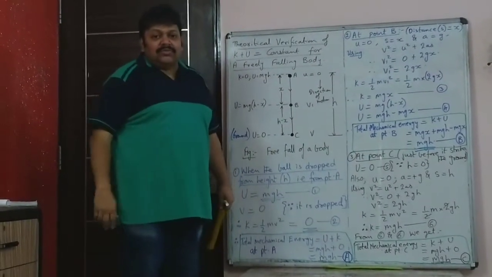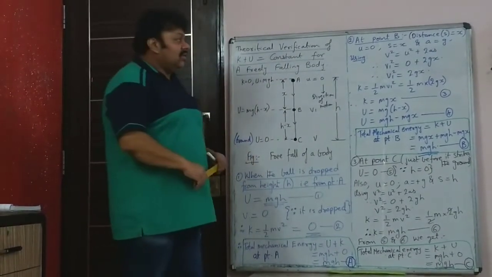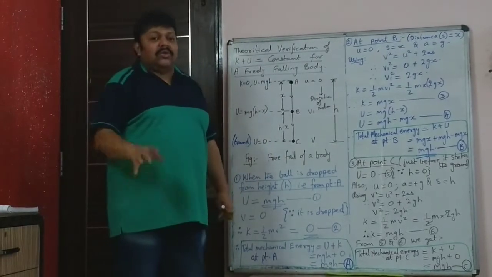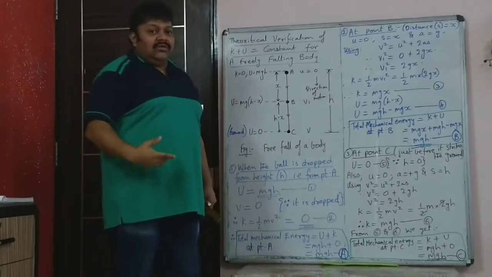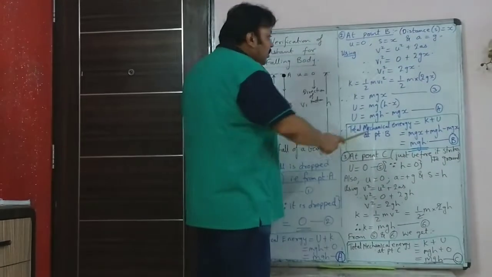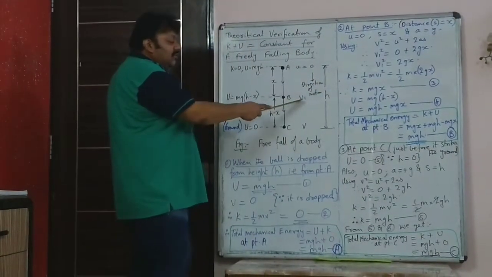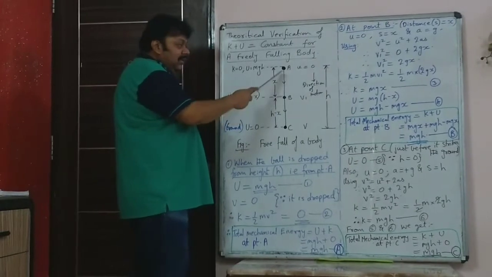You have done sums based on equations of motion in standard 9. Of course, if an object is thrown, it has velocity, but when just dropped or released, the initial velocity is 0. So now we need to calculate the velocity v1 of this ball at point B.